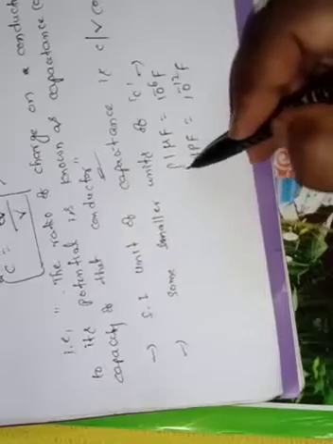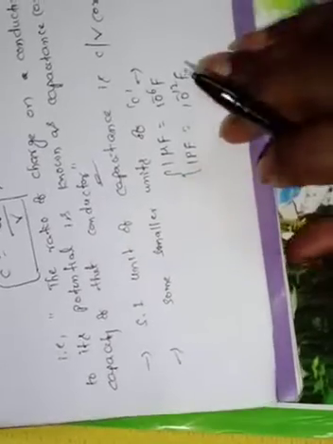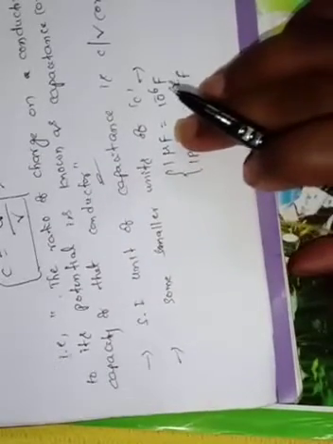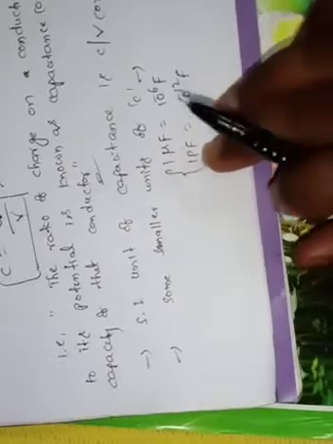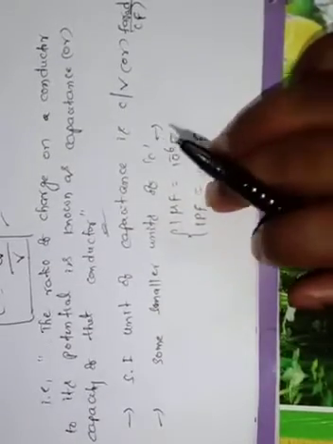These two we have to remember, because they will be most useful in conversion of units in the numericals. So these are the two most frequently used smaller units.